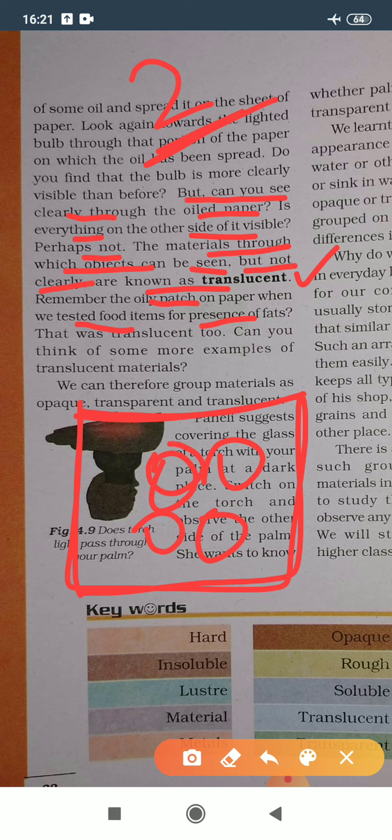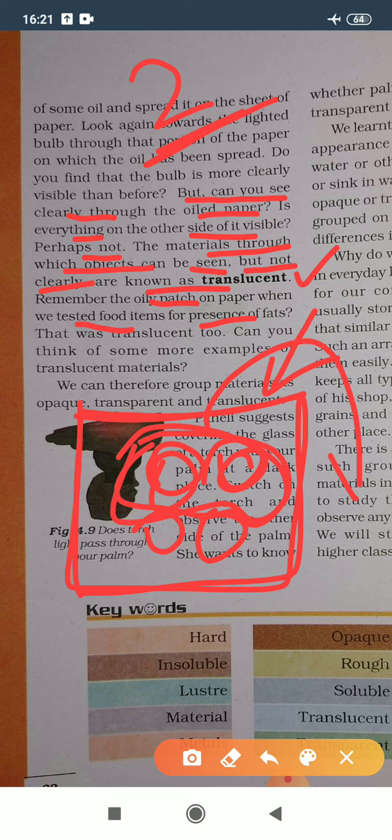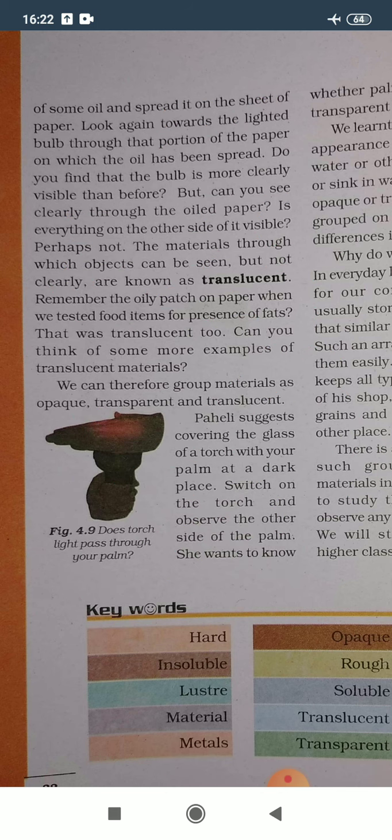Because of the groundnut, oily patches were made on that paper. With the help of those oily patches, if we observe this paper in front of any light, we can see the other side through that paper. So because of those oily patches the paper becomes translucent.